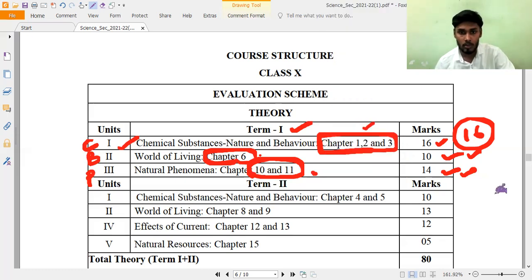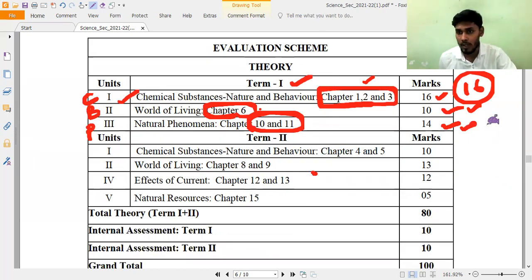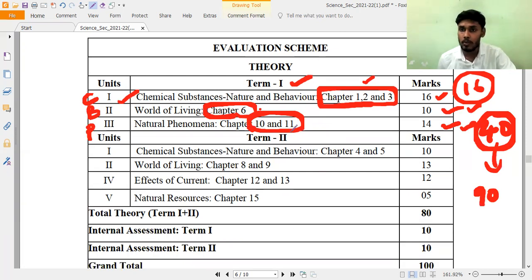So now coming to Term 2. Term 1 total marks is 40. As I told you while explaining the special scheme of 2021 and 2022, we guessed it may come for 40 marks because the duration is 90 minutes. So usually they ask 40 MCQs. Now coming to Term 2, as we know, Term 2 may be descriptive or objective depending upon the corona situation during March and April.